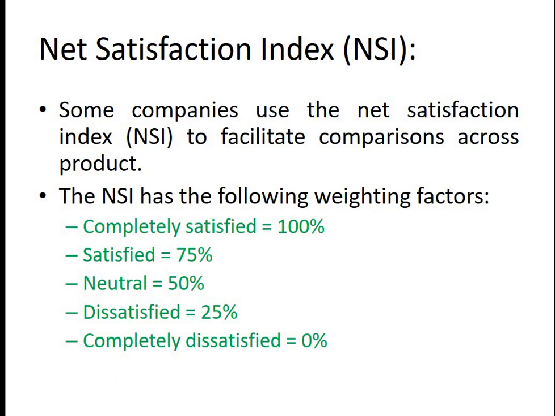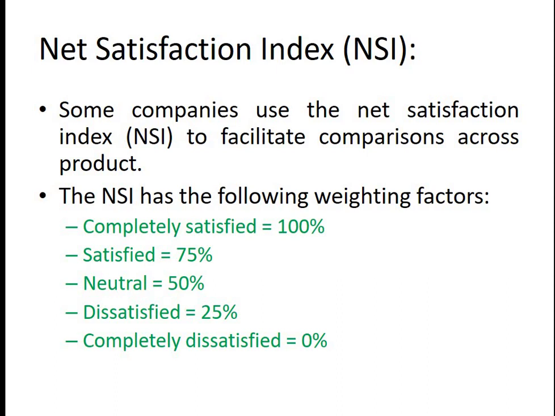So basically it is ranging from 0%, which is like all customers are completely dissatisfied, to 100%, that means all the customers are completely satisfied. Right. So if all customers are satisfied but not completely satisfied, I'll be giving a value of 75%. So this weighing approach, however, may be masking the satisfaction profile of one set of customers.